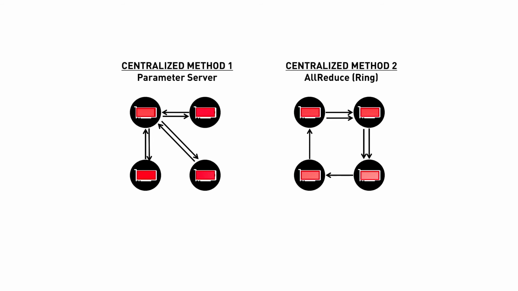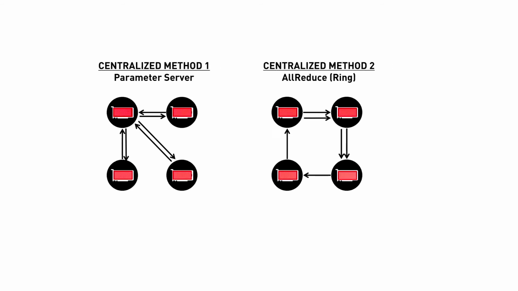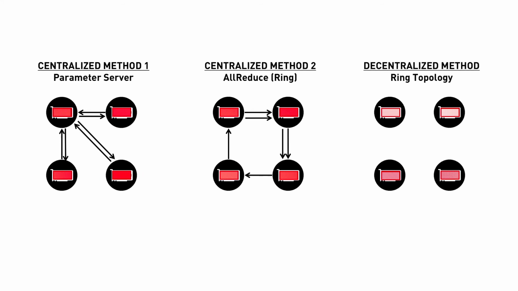Both these centralized approaches require the information from a single worker to reach all other workers. But is this necessary? Not really, because there is a decentralized alternative. Let's stick to the ring topology. What would happen if, with every iteration, instead of averaging all models across all workers, we average the model of a single worker with its 2 neighbors? People have known for a long time that this decentralized approach will converge, and thus, this technique has been used as a compromise when centralized communications are difficult or expensive.